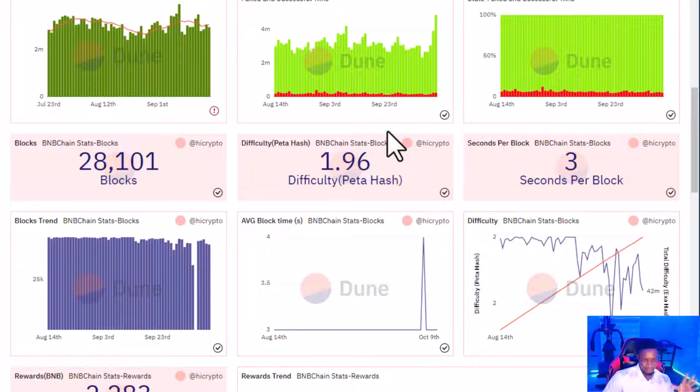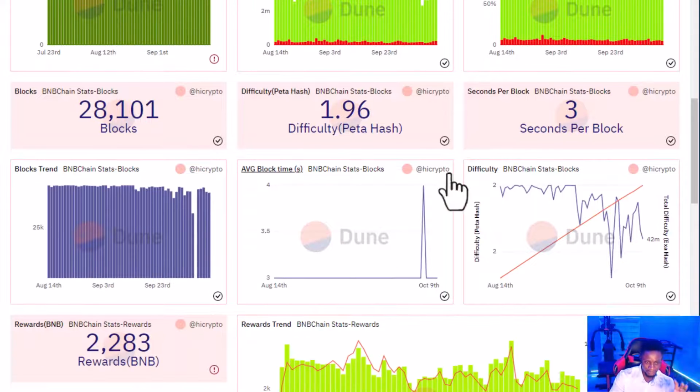You get different metrics, not just the price, the market cap, and the volume, but a lot of other metrics put into charts, whereby you'll be able to easily understand the whole thing.